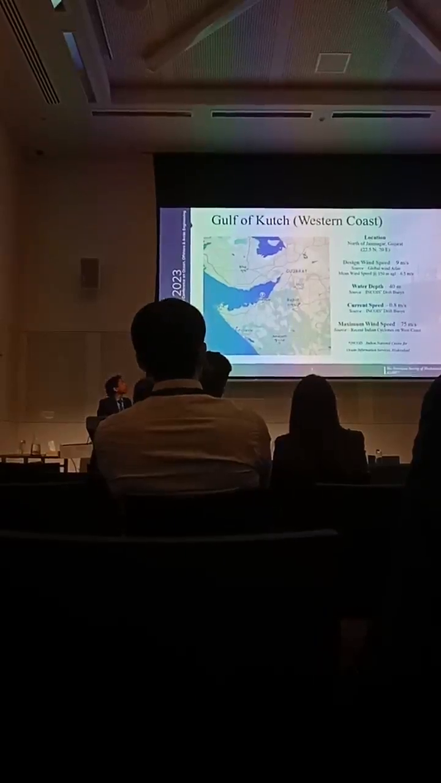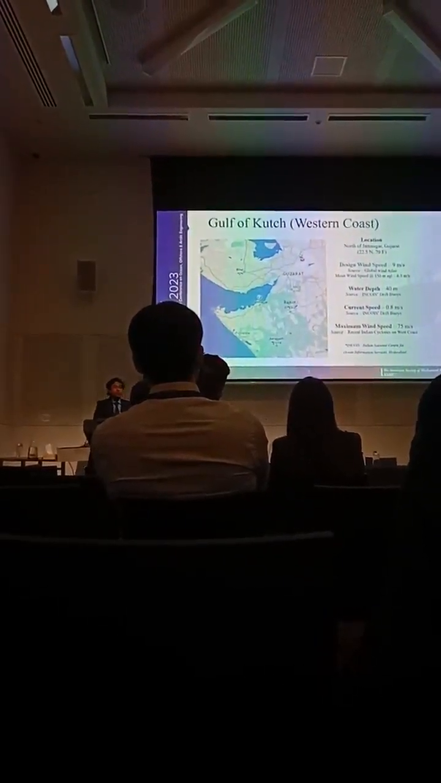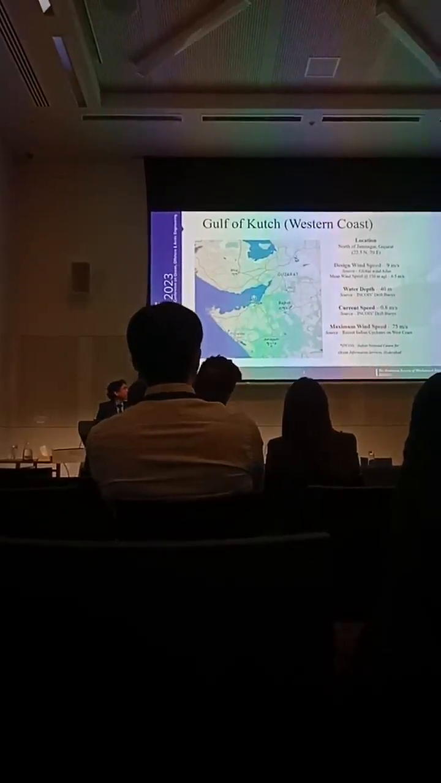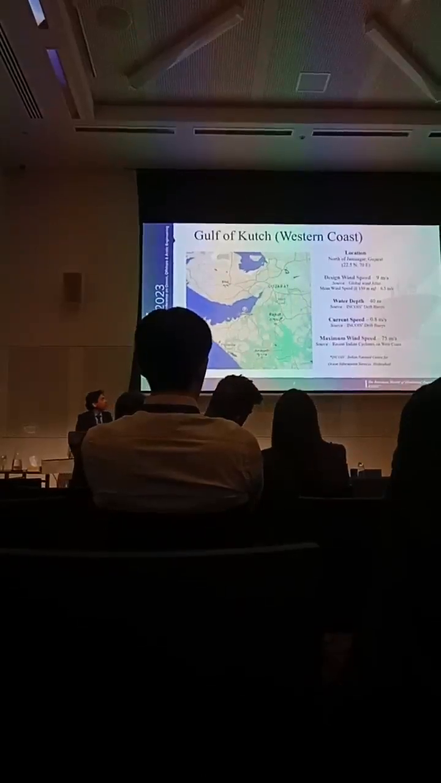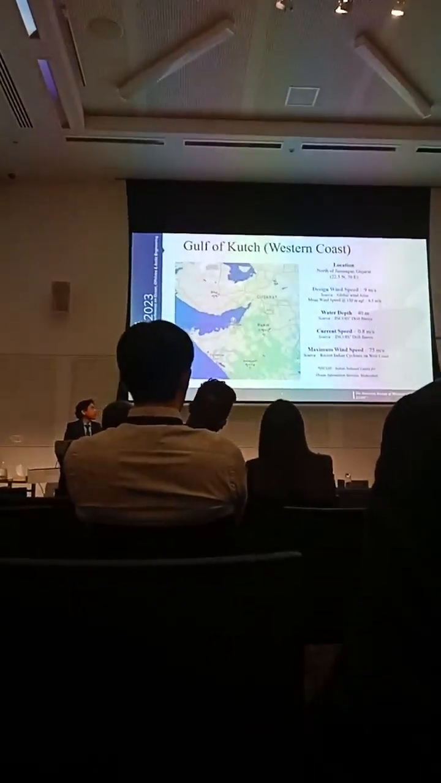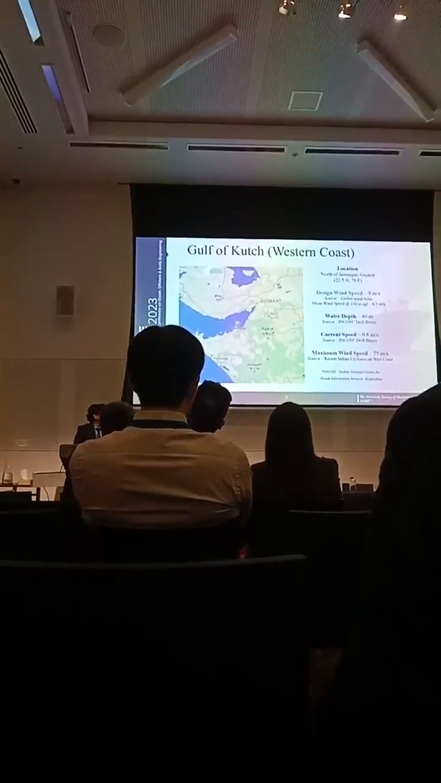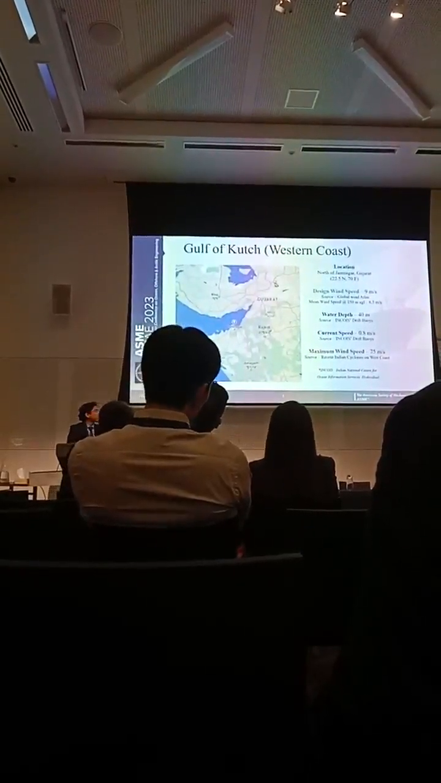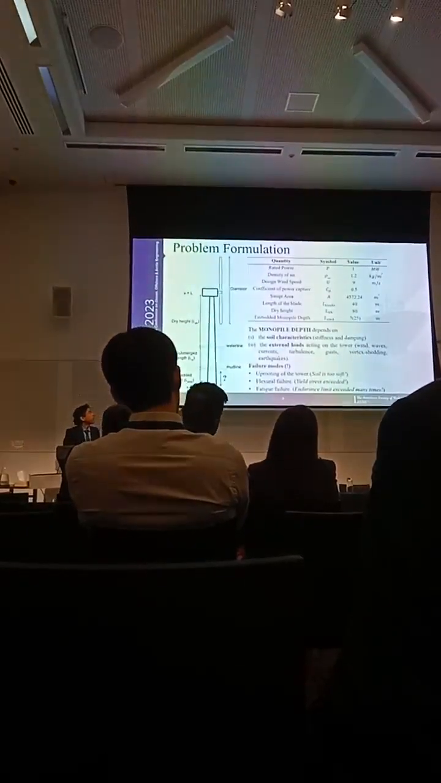We have selected the region of the Gulf of Kutch, which is north of Jamnagar city in Gujarat. We are designing the wind turbine with a design wind speed of around 9 meters per second. We have taken the water depth of around 40 meters and a current speed of around 0.8 meters per second. We are structurally analyzing the tower under a maximum wind speed of around 75 meters per second.